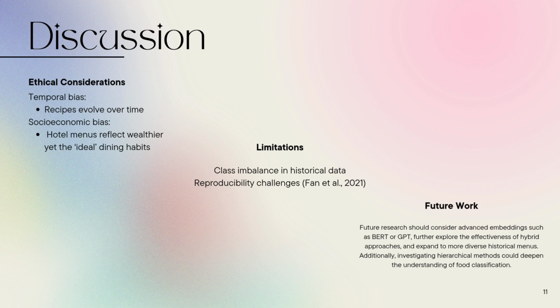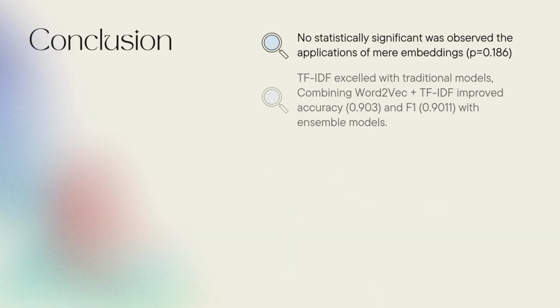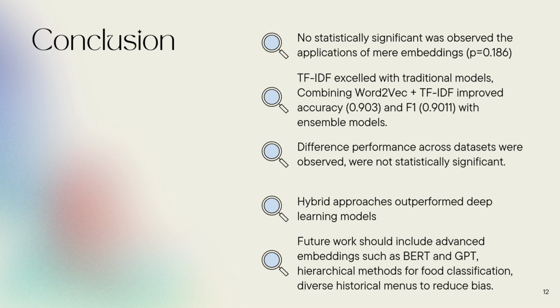As a conclusion, or to give a high-level summary of the findings, no statistically significant performance boost or decrease was observed from the application of mere embeddings. Different performances across datasets were observed, however, the variances were not statistically significant. TF-IDF excelled with traditional models. Combining Word2Vec plus TF-IDF improved accuracy, 0.903, and F1, 0.9011, with ensemble models. Hybrid approaches for ensemble embeddings outperform deep learning models.